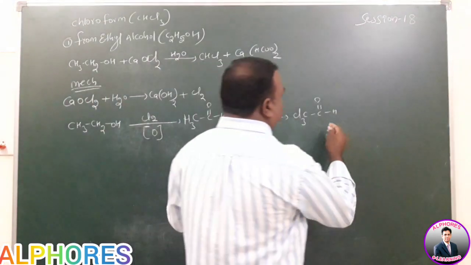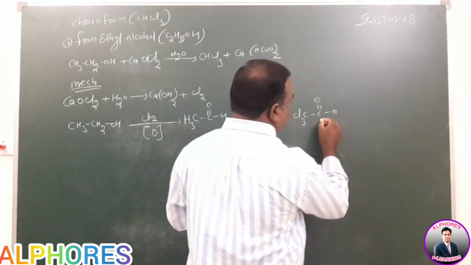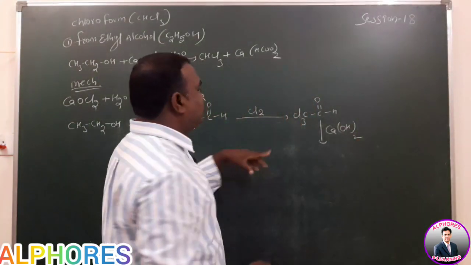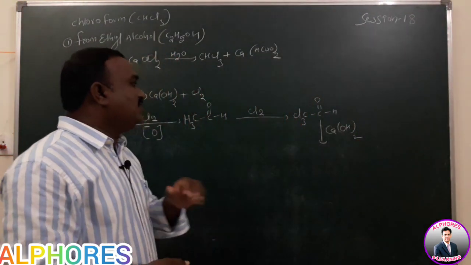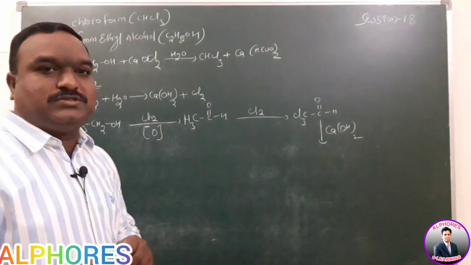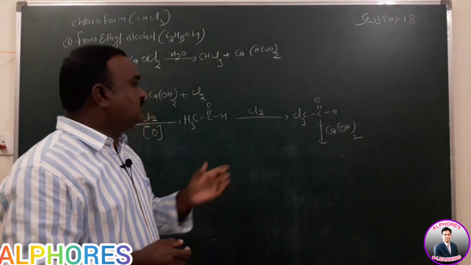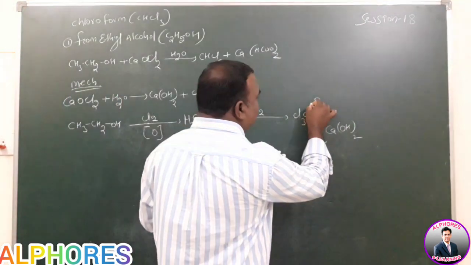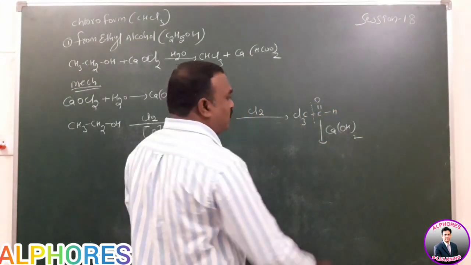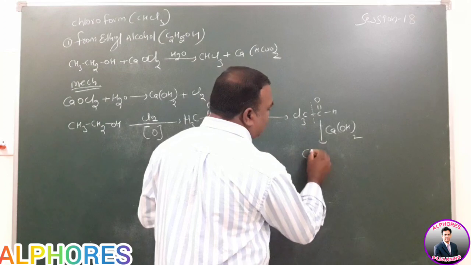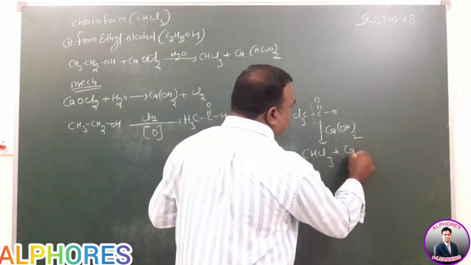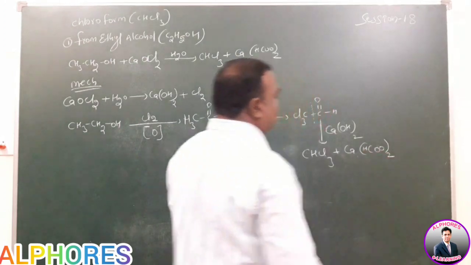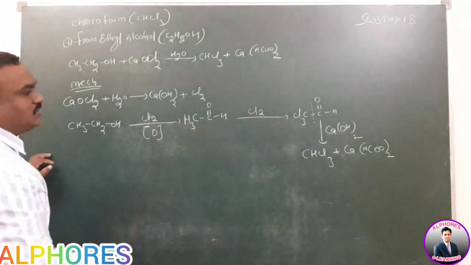Chloral. So the next step is the base hydrolysis step. By using calcium hydroxide, hydrolysis is possible. The bond cleavage is possible in between the two carbons, where one has the C double bond O group and one has the Cl3 group. Now bond cleavage is possible here, forming CHCl3 plus calcium formate. Calcium formate here.